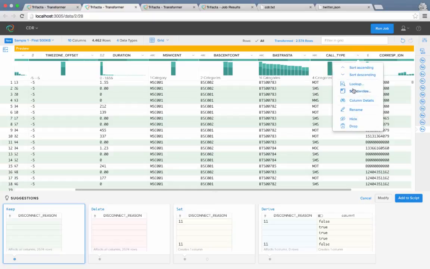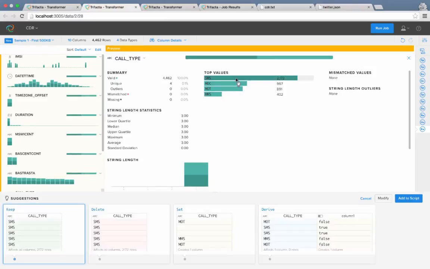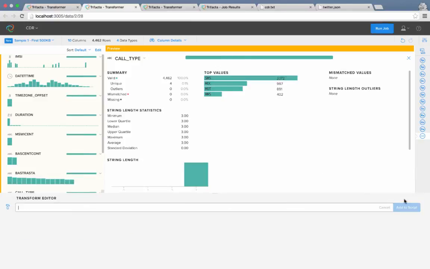Let me get more information about call types now. By selecting the column details for call type, I can access statistical information about that particular column. Mismatched values, value distribution, min, max, etc. Since SMS and MMS are not calls, they're not important to my analysis. So now if I click on SMS, Trifacta suggests that I keep the values, but since they're not important, instead I'll decide to delete them.